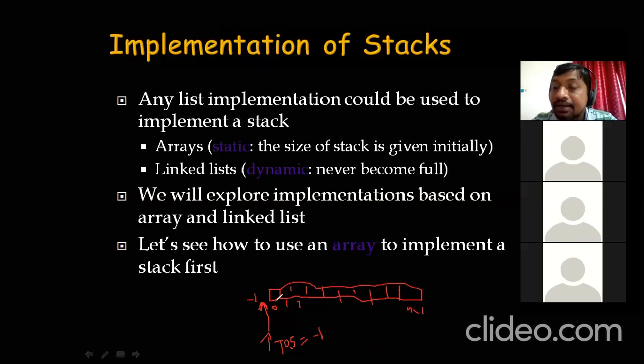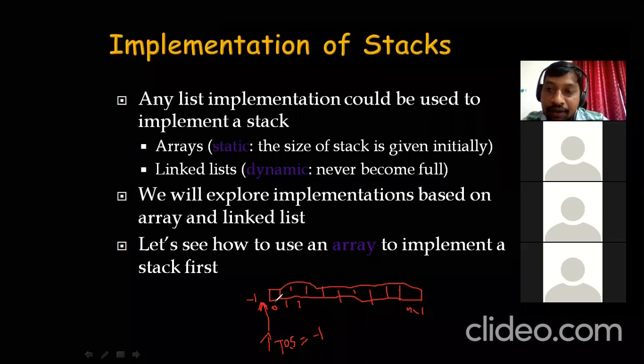That is the assumption we are taking here. The initial value of TOS is -1. We are assuming that our array index starts from 0 to n minus 1, and the variable points to its earlier location, that is -1.